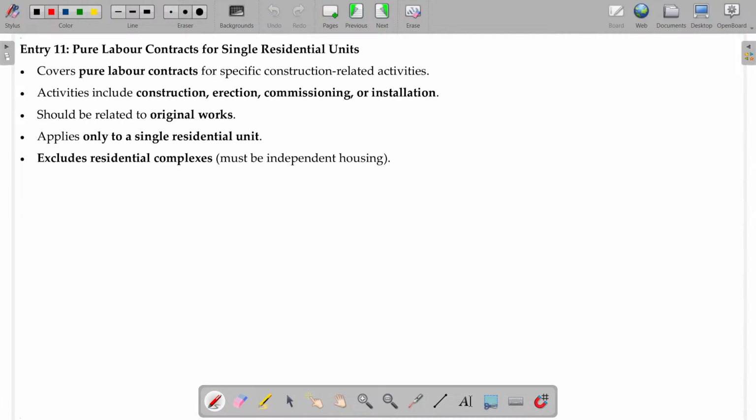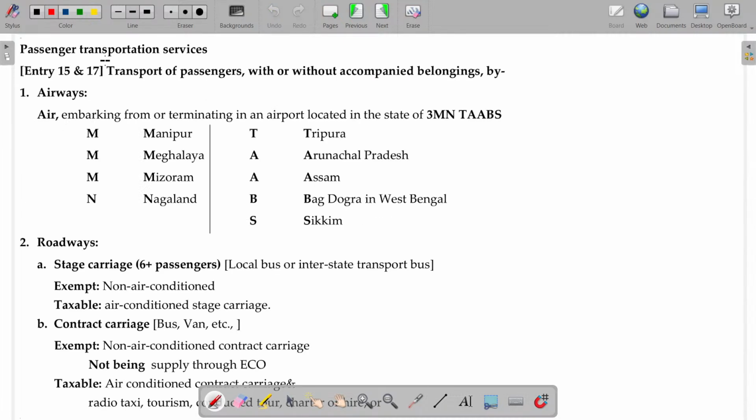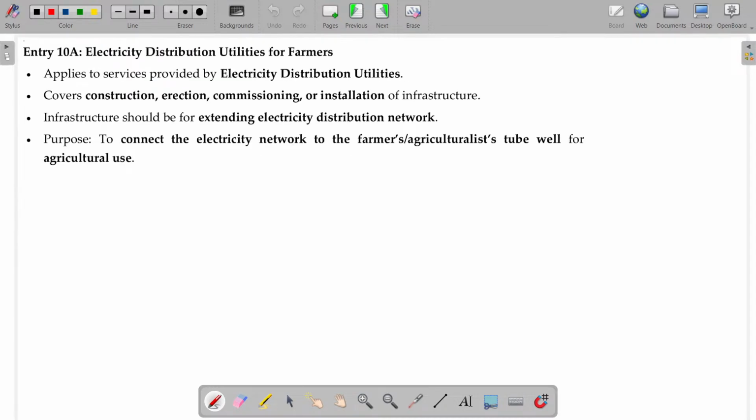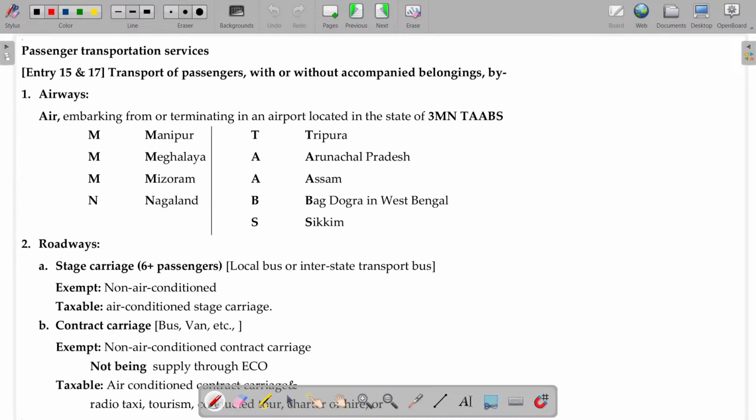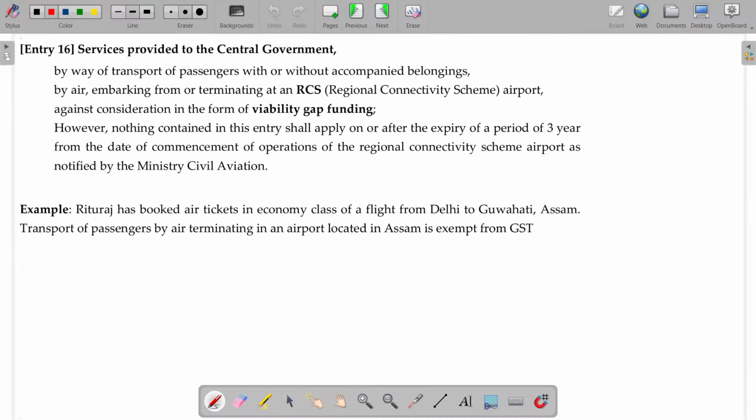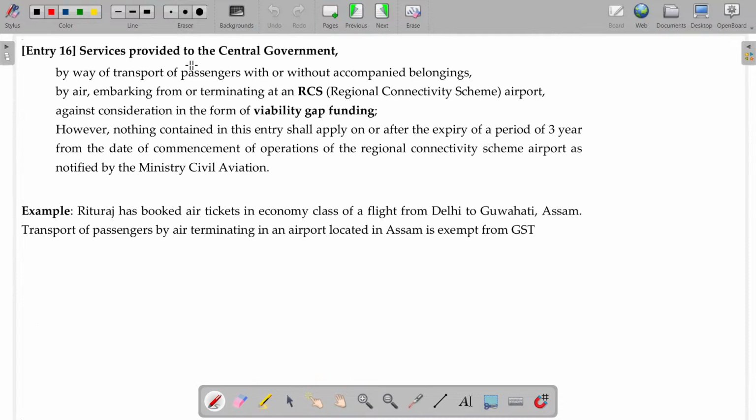Electric, then transport services, passenger transportation and goods transportation services, and services provided to central government, those services also exempted.